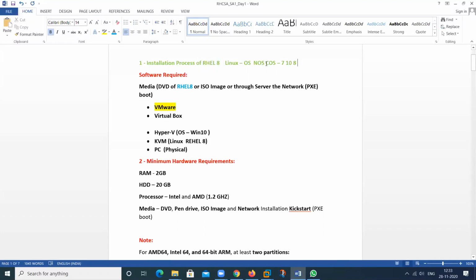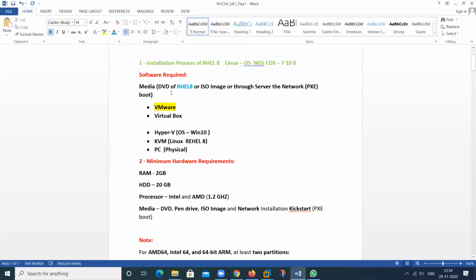These are the client operating systems. We cannot configure a server on these machines, but in our network operating system, we can configure DNS, DHCP, and a web server, which is called Apache also. So in this, we are discussing the network operating system.